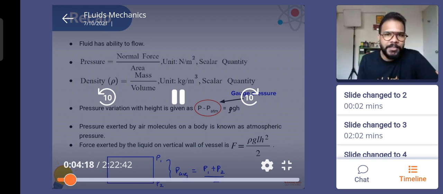When we say liquid column, whenever liquid is filled inside a container, only because of the liquid's mass, the pressure which it is going to exert is the mg of the liquid column. Liquid column, I'm again repeating, because for that height in which you are interested, if you divide mg by the area of cross section on which it is applying the pressure, that force per unit area, we did the derivation, it eventually results in rho gh. And we understood that this is what we call the gauge pressure.